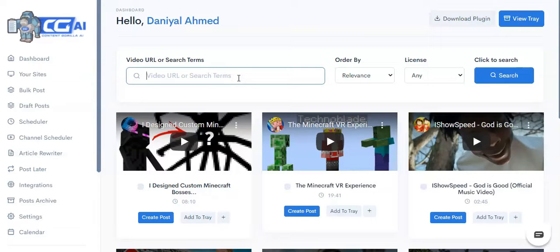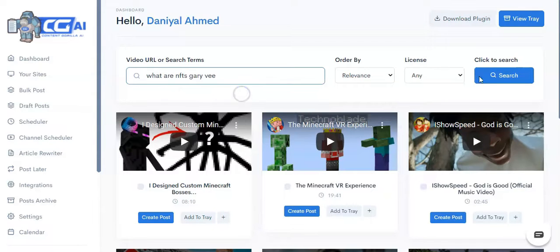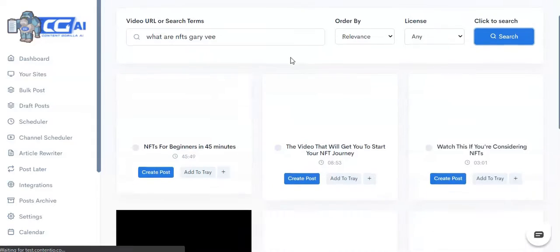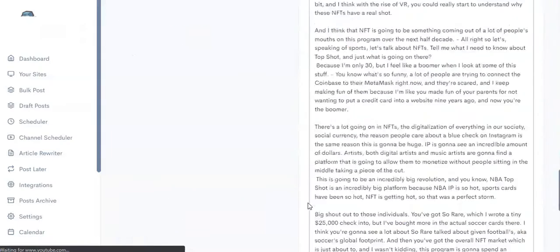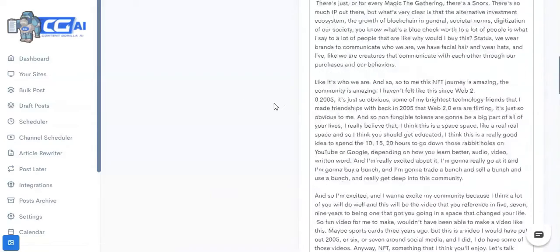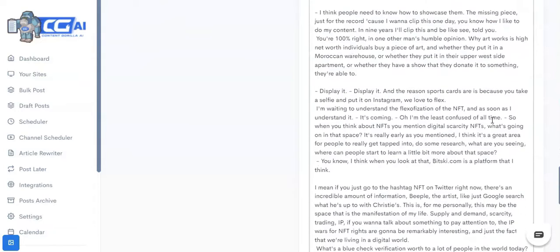See, inside the Content Gorilla dashboard, you can come and search for literally any niche, any keyword, and it's gonna fetch results from YouTube and give you related content. Now let's say I want to write something about NFTs, and let's say I want it to be a Gary V video, right? Let's just go ahead and search that. Let's say I'm gonna go with this one, and in just one click, Content Gorilla converts this video into a blog post that is ready to go as is.